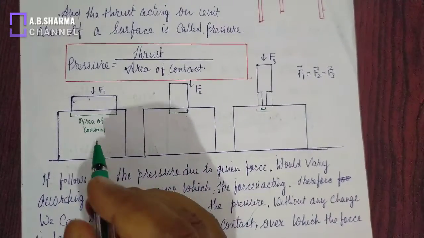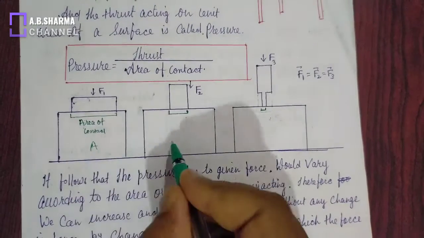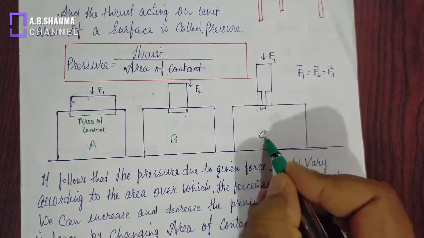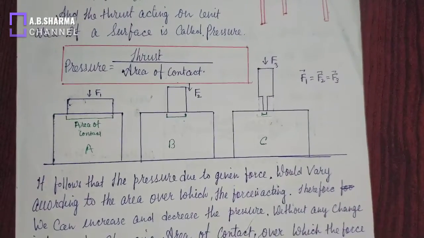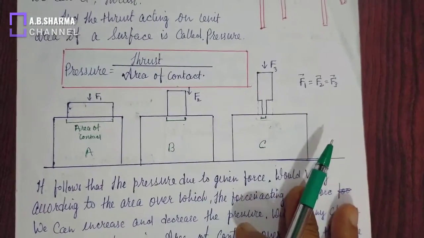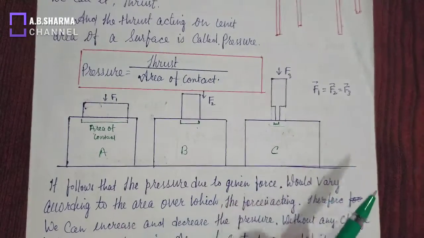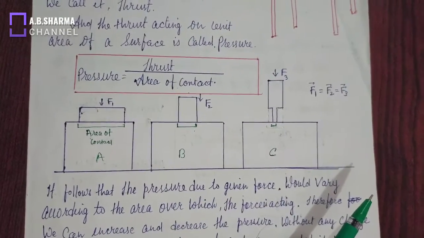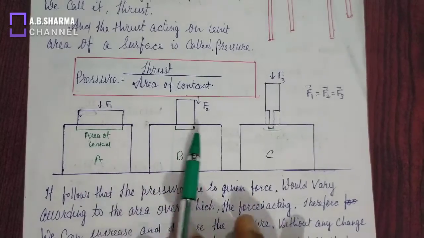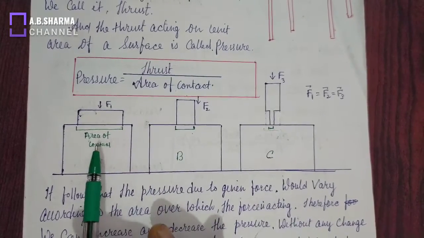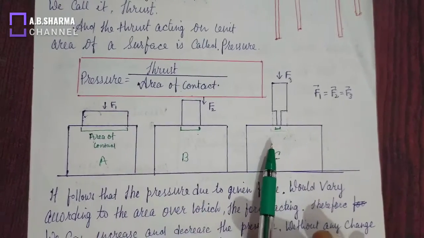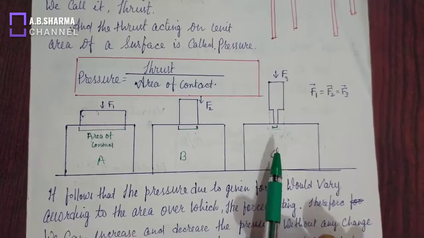Three wooden blocks I have taken: A, B and C. Weights of these three objects are the same, and when the objects are placed on wooden blocks with different contact areas, then what will be the maximum pressure and what will be the minimum pressure?